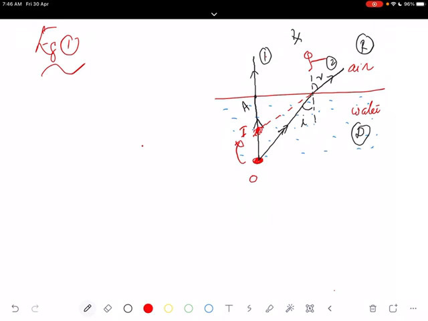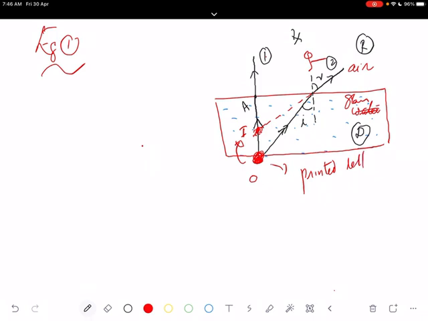So the same diagram can be used. Instead of water, we can use this word. Just complete the diagram. This is a glass slab. Also, I am keeping the glass slab here. Same, there is no change absolutely. Instead of water, we can take it as a glass medium. This is the same diagram. So this is an object just placed here at the bottom. So this is a printed